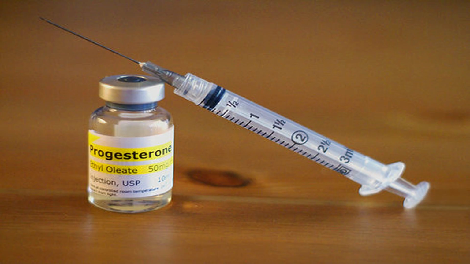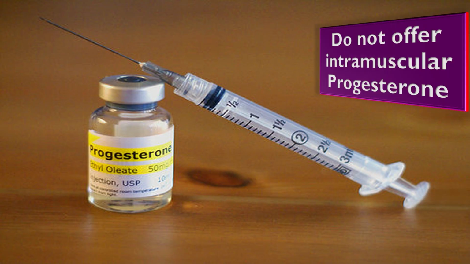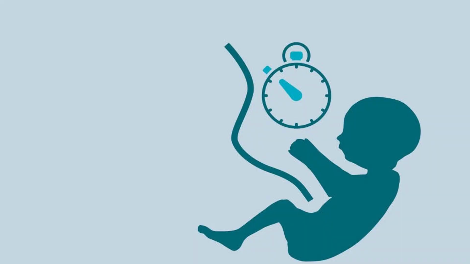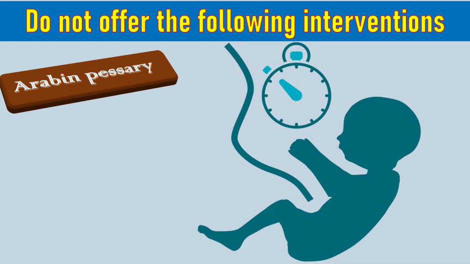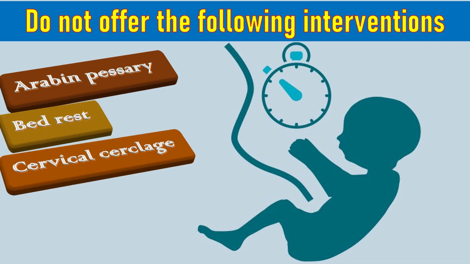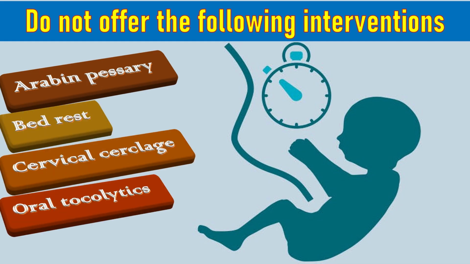Do not offer intramuscular progesterone to prevent spontaneous preterm birth, and do not offer these interventions like Arabin pessary, bed rest, cervical cerclage, and oral tocolytics.